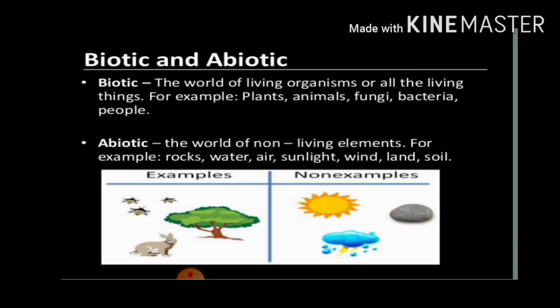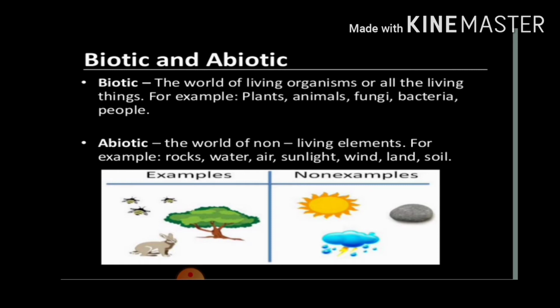Biotic and abiotic. Biotic and abiotic are components of the natural environment. What are the natural environments? Land, water, plants, animals, everything is a natural environment. Within that we are segregating as biotic and abiotic. Biotic is nothing but the world of living organisms, living things. All the living things come under biotic. The world of living organisms is biotic and the world of non-living elements is abiotic.